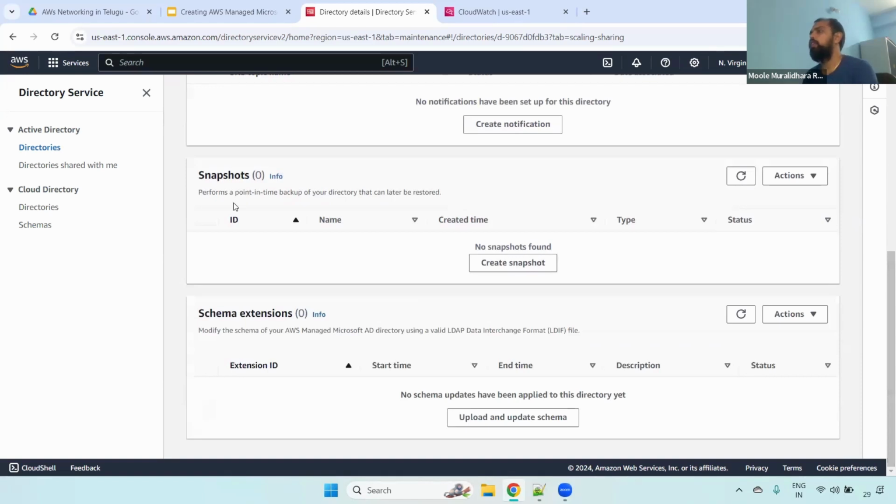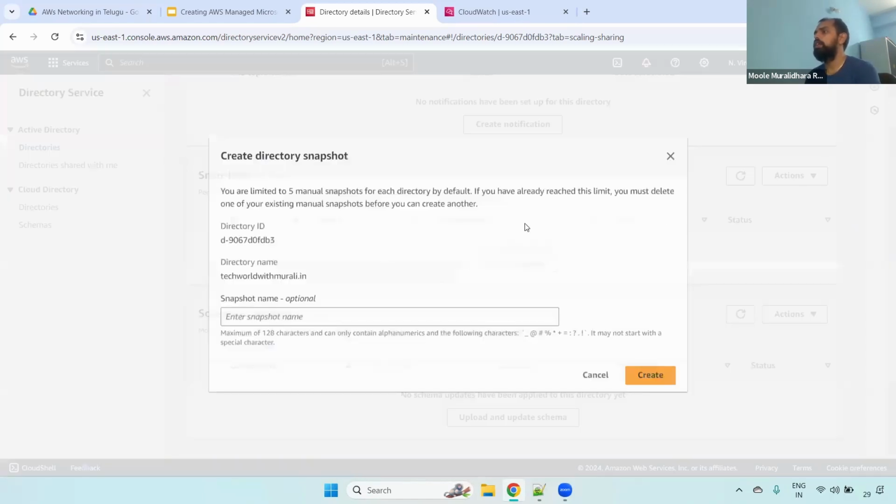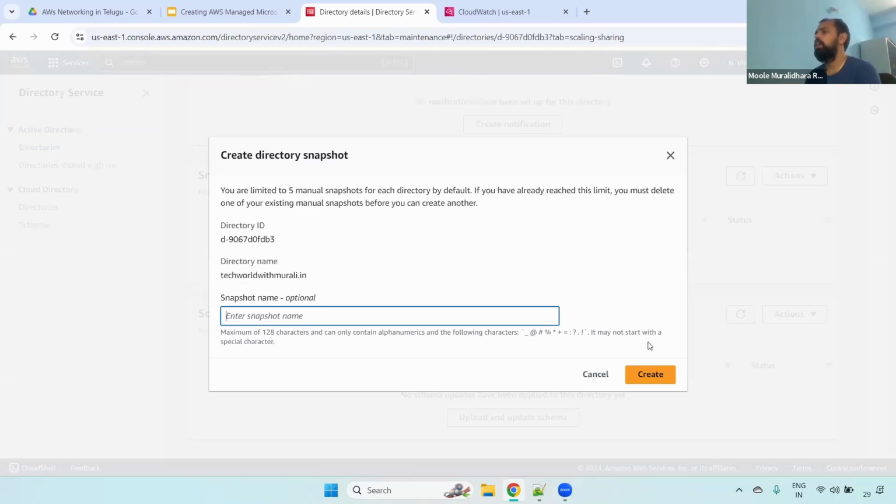Also, if you want to take a snapshot of this particular directory service, we can create a snapshot and give it a name. It will take the snapshot, depending on usage and on that particular size. It may take a little bit of time to create the snapshot. And if you see here, you are limited to 5 manual snapshots for each directory by default. If you have already reached that, you must delete an existing one.